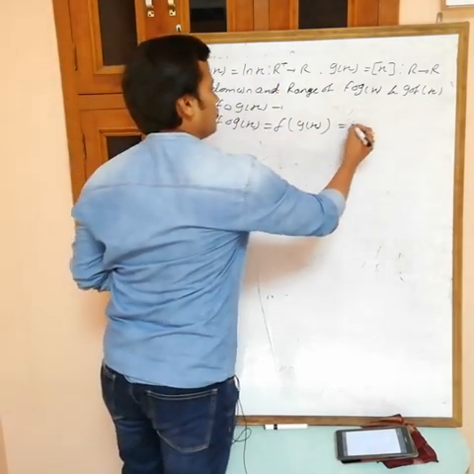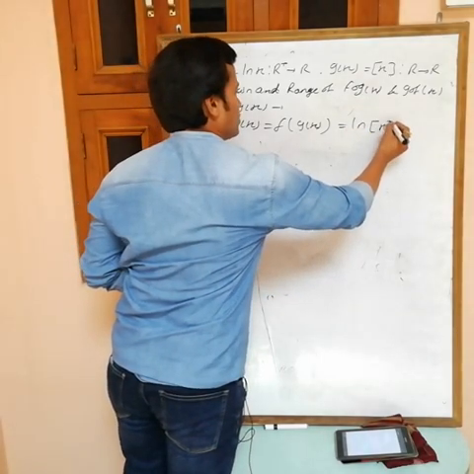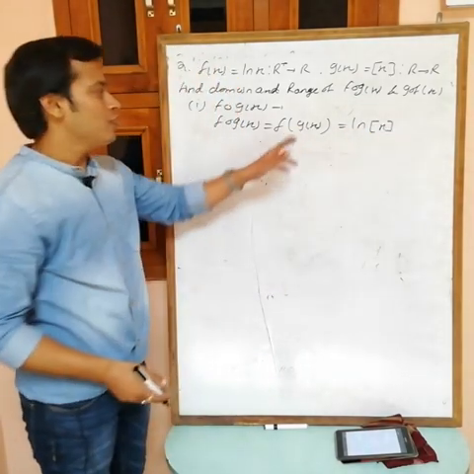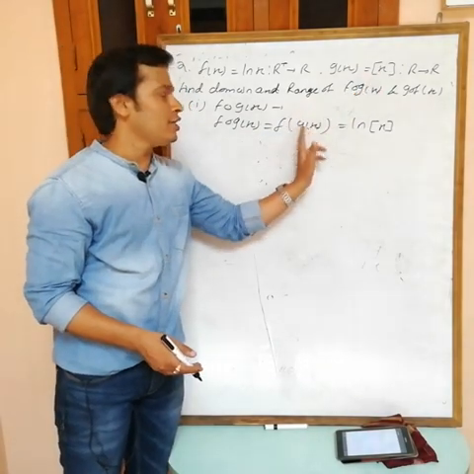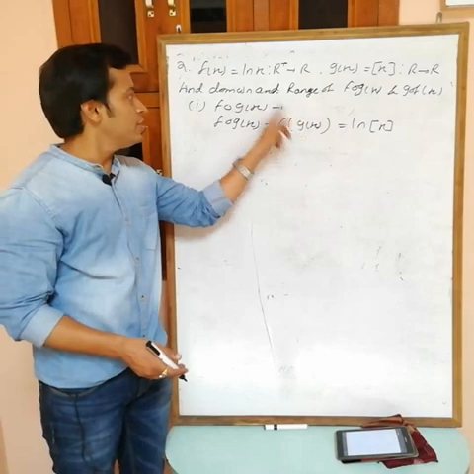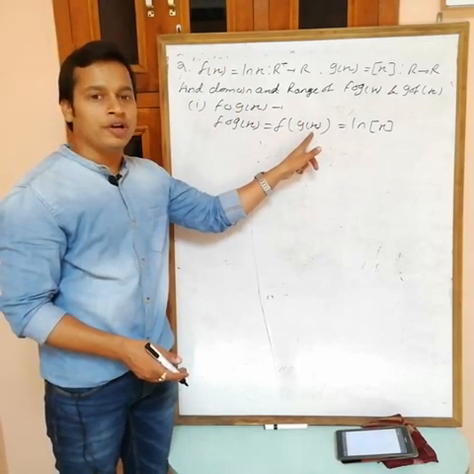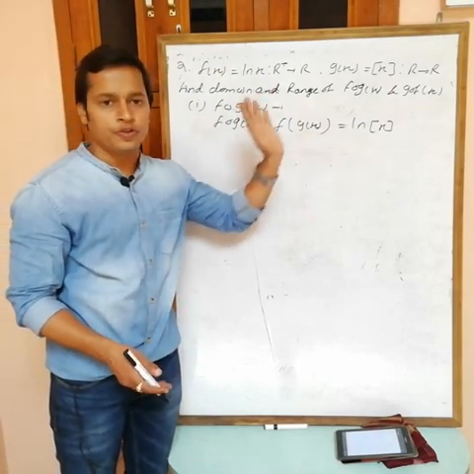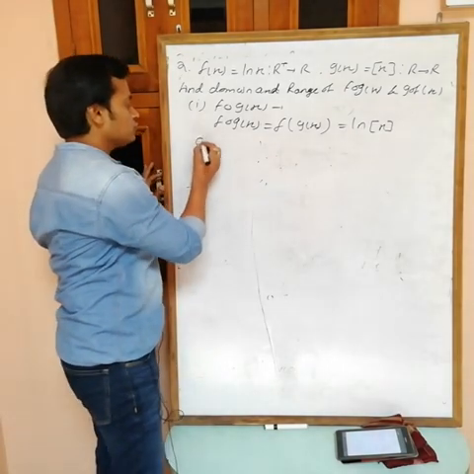So finally what you will get? ln of greatest integer of x. Easily we can find now. First put value of g(x), that is greatest integer of x. Now f of greatest integer of x, what is the change? At the place of x what we have? Greatest integer of x, so put this one. Okay. Now first domain